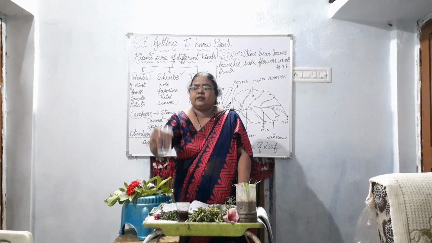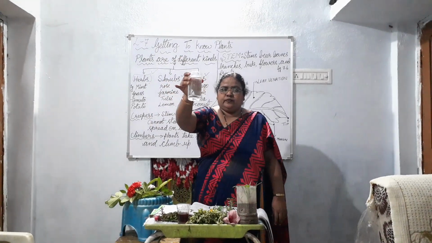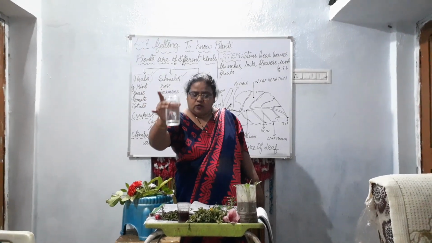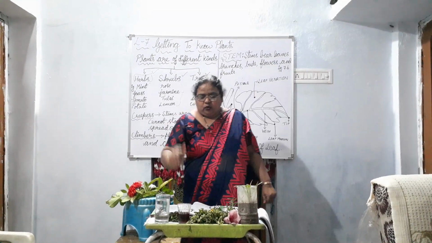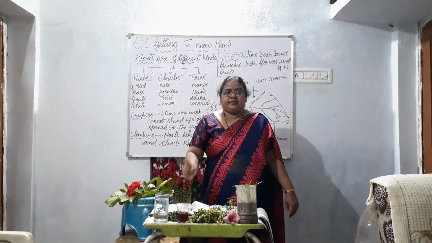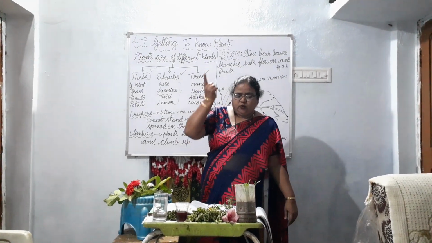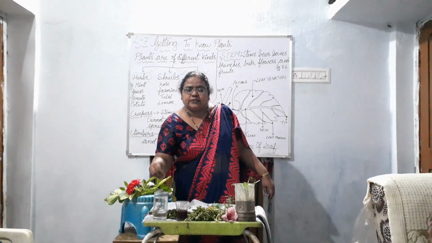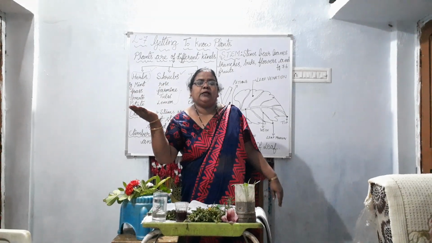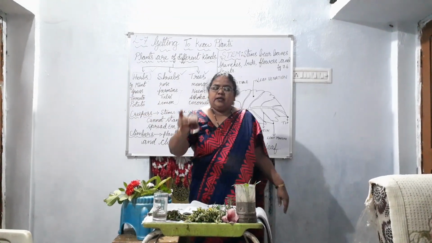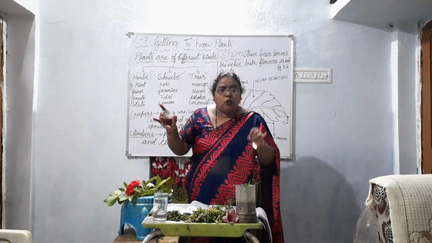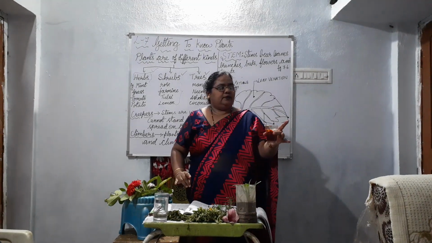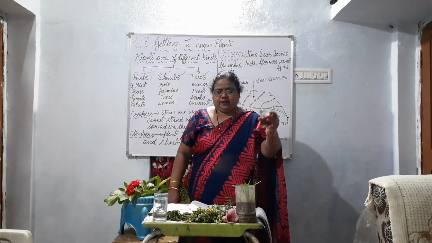What is this? This is a glass. What is filled in this glass? There is water. Can you see the water? Yes. Now to know whether the stem transports the nutrients and water present in the roots to the different parts of the plant, you can take either blue ink or red ink. But here I have taken red ink, that is food red color.